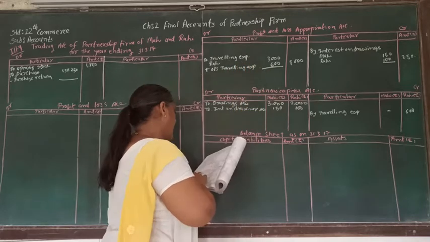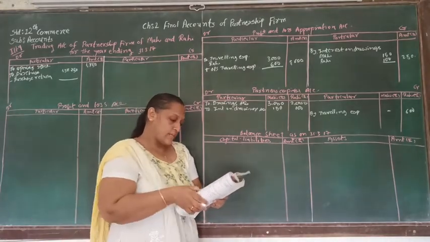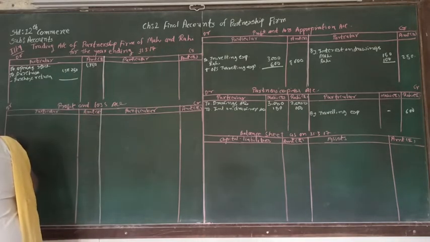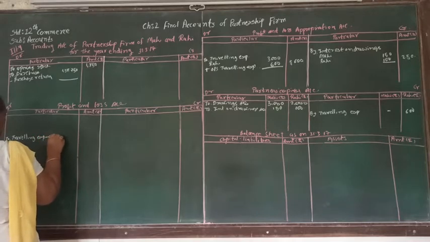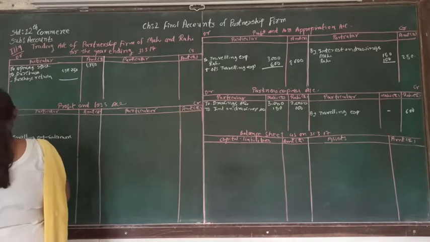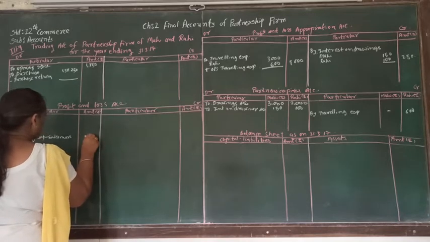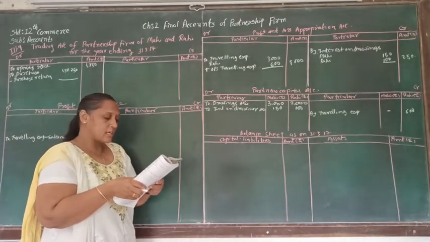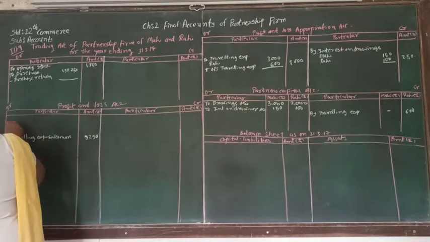Afterwards we can see the traveling expense for the salesman. That we are going to write down in profit and loss account, to traveling expense for salesman. For salesman, traveling expense is 5,250. After traveling expense, there is another account called salary, and salary for the accountant is supposed to be written in the profit and loss account.